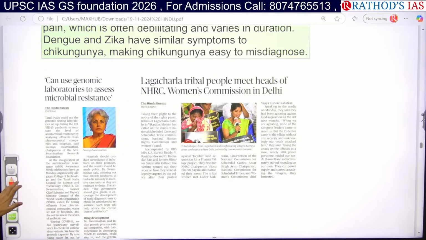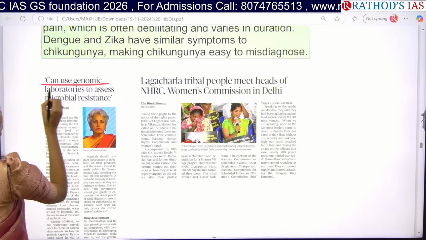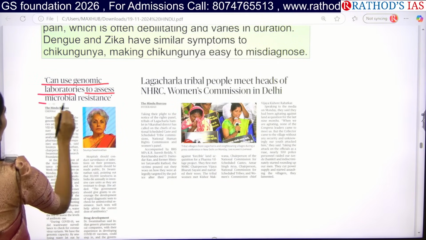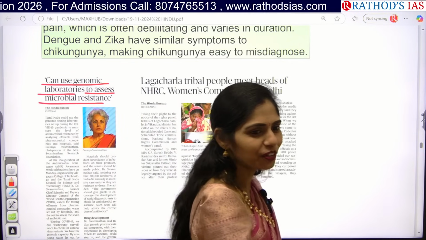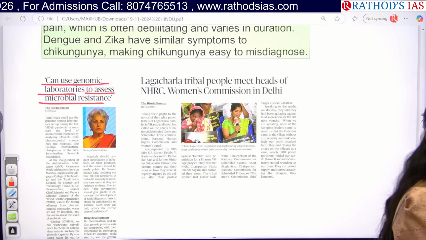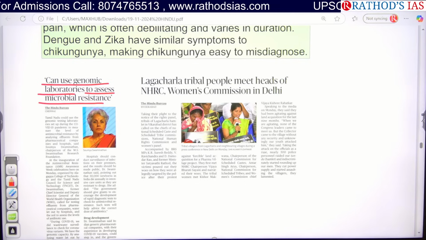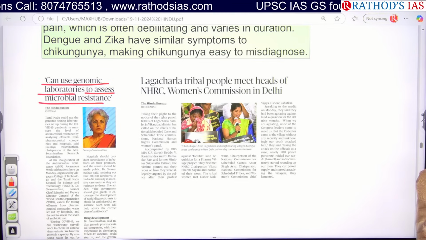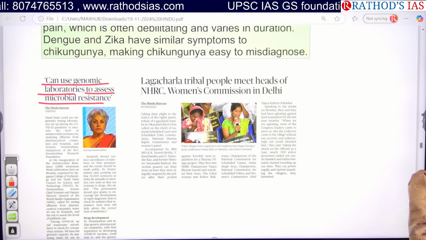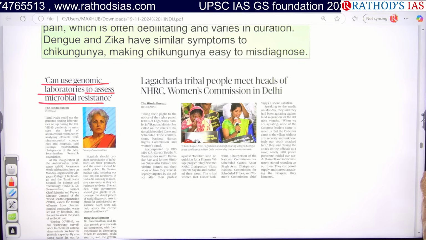So see here, genomic laboratories can be used to assess antimicrobial resistance. What is this antimicrobial resistance? What do you know? Antimicrobial resistance.